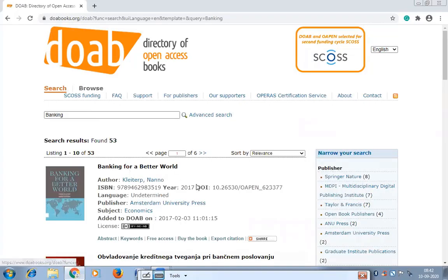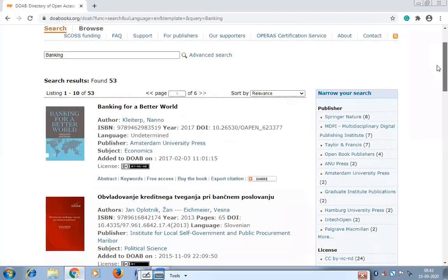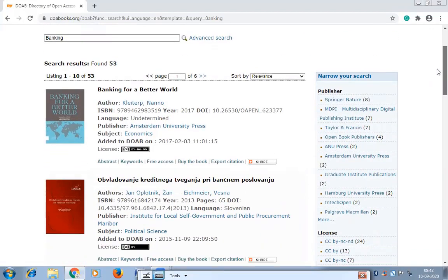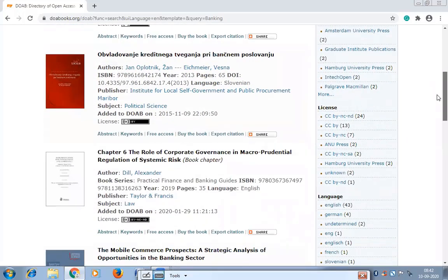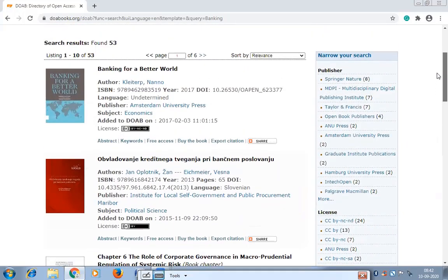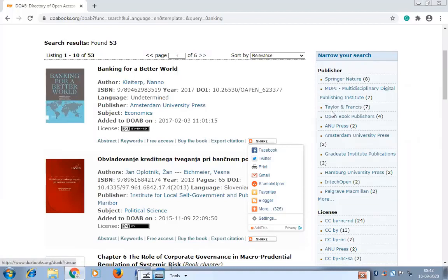See, when you put banking, it gives you a total of 53 titles available on the banking subject. On the right-hand side you can see the publishers whose books are available. See, Springer has 8 books, Taylor and Francis has 7 books, and Open Book Publishers has 4 books.